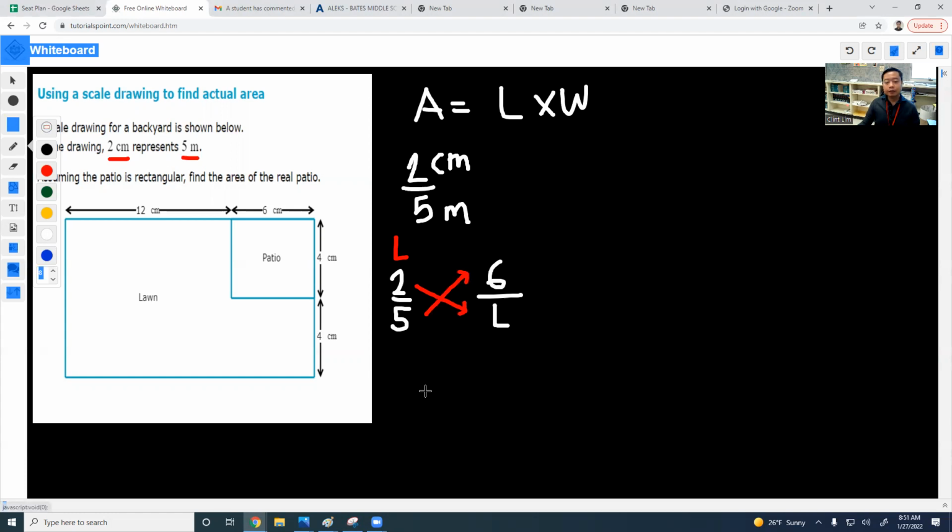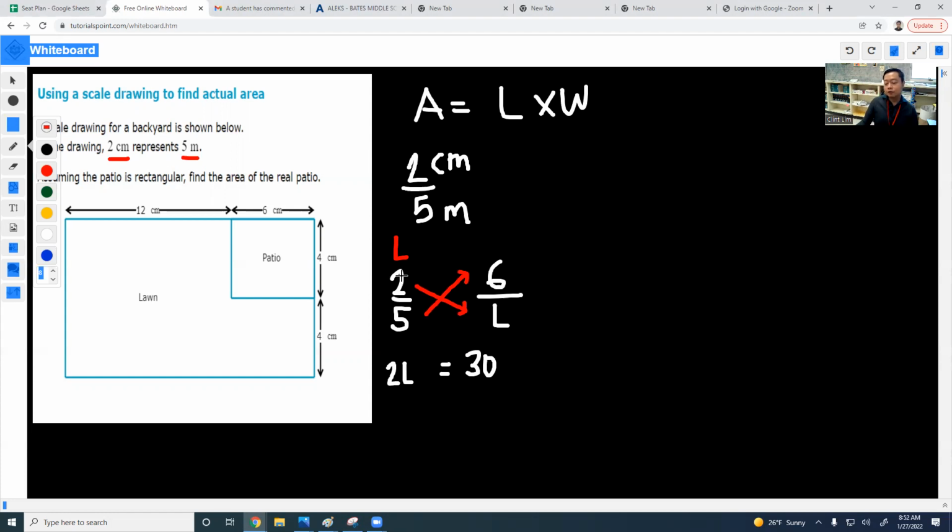So if I bring them down here, we're going to have 2 times L is 2L. All right. And that will be 5 times 6. That is 30. Now we're going to do a one-step equation here. At the end of your equation, you should only have your variable on the left side. So we're going to isolate that by means of undoing the operation.